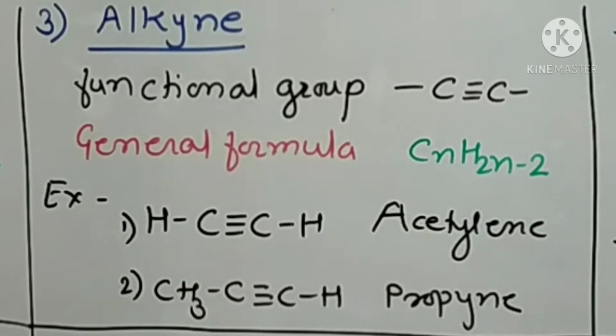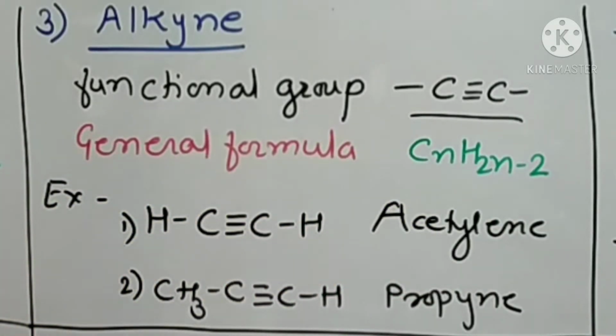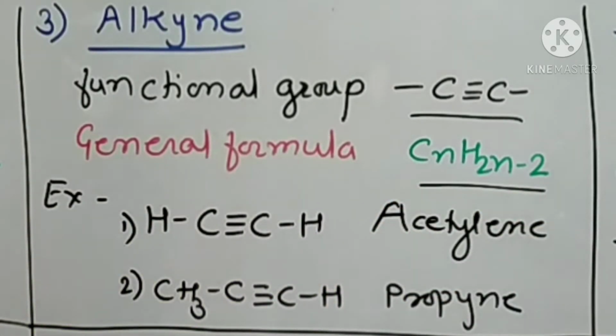Now third, alkyne. Alkynes are the aliphatic unsaturated hydrocarbons having carbon-carbon triple bond in the molecule. Functional group of alkyne is C≡C, and general formula of alkyne is CnH2n-2. For example, acetylene, HC≡CH. Second example is propyne, that is CH3C≡CH.